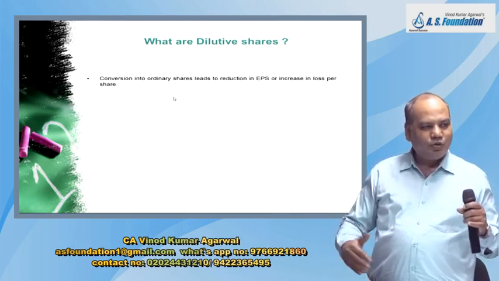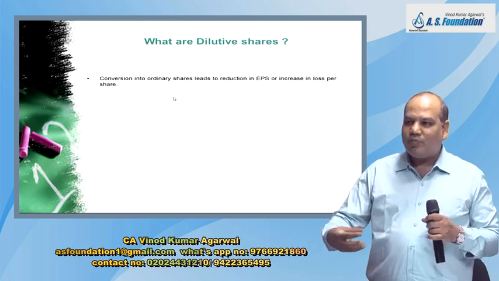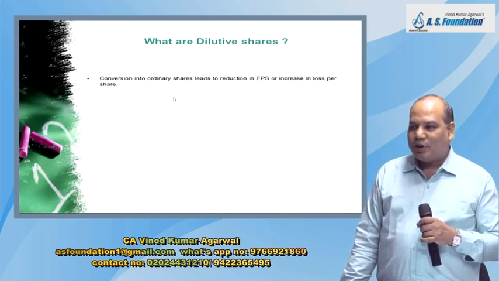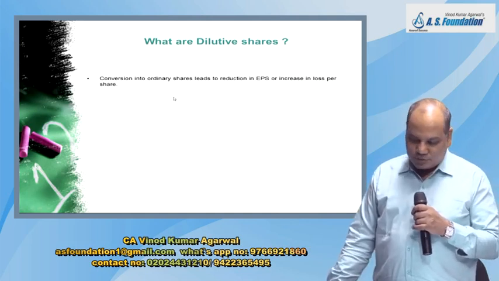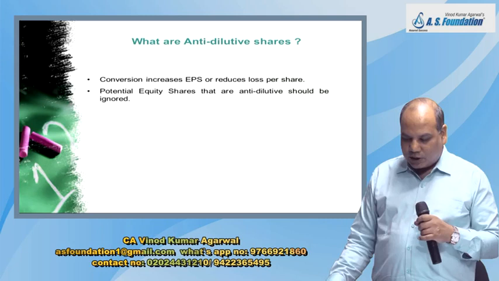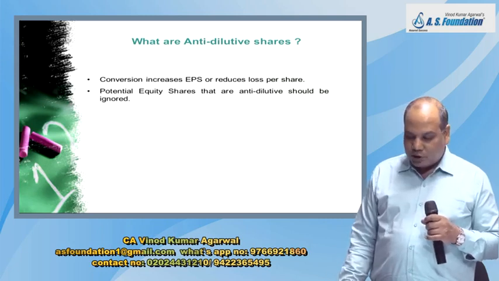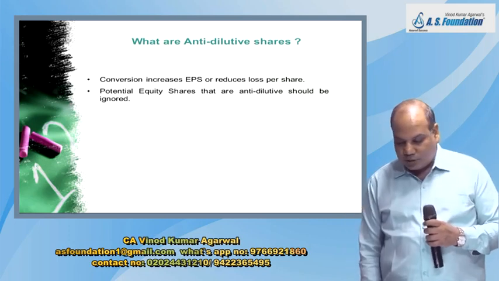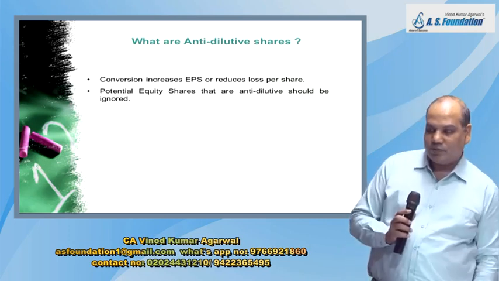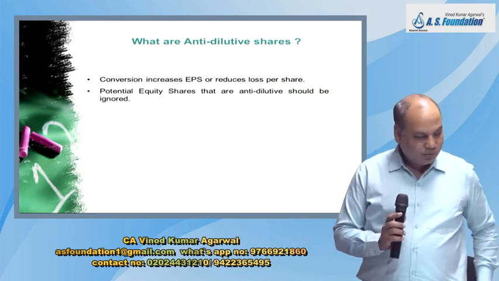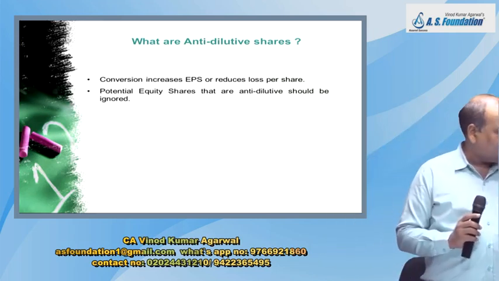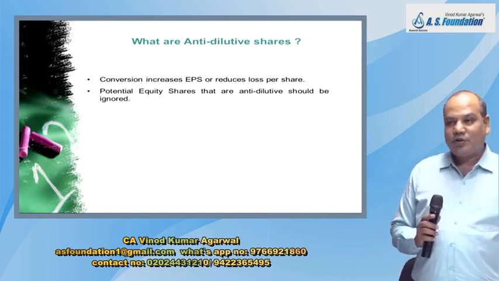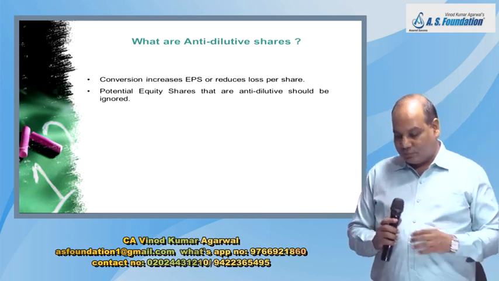Whichever instruments are anti-dilutive, only their name will be disclosed. But the amount of anti-dilutive EPS will not be disclosed. So that is the difference between dilutive and anti-dilutive. Dilutive EPS is disclosed. Anti-dilutive EPS is not disclosed. Only the anti-dilutive potential shares are disclosed.